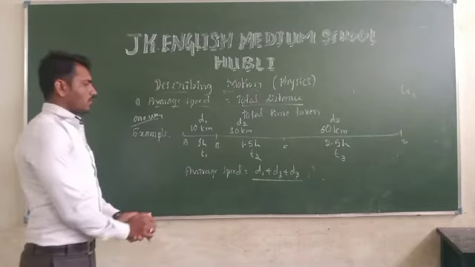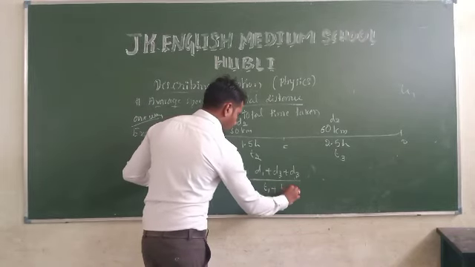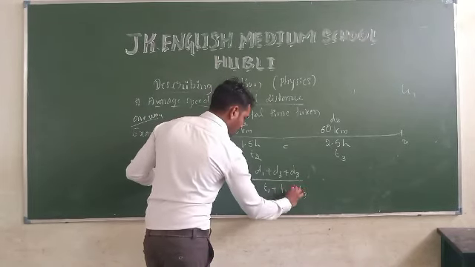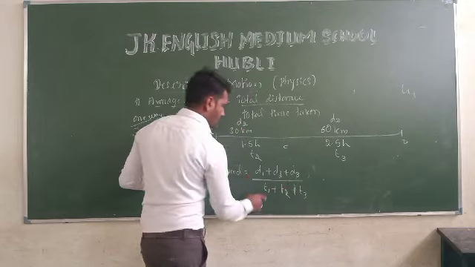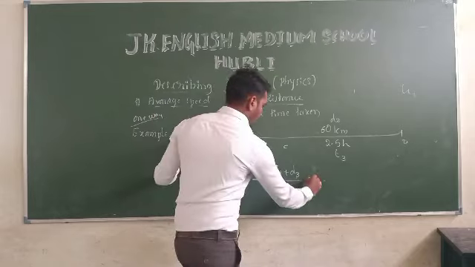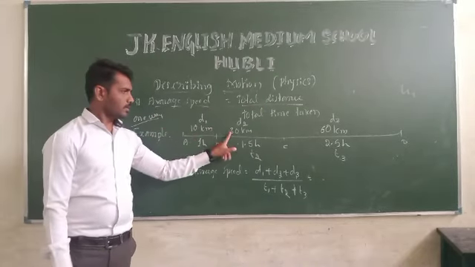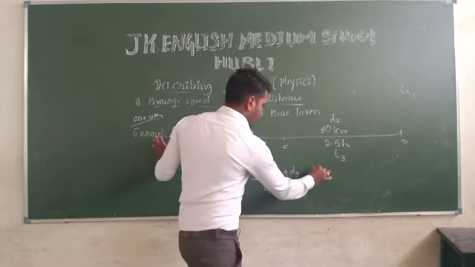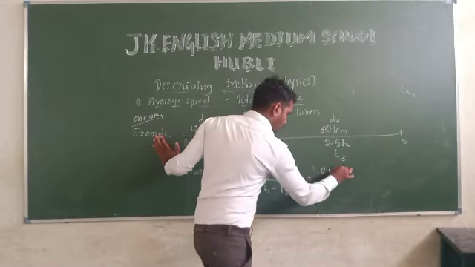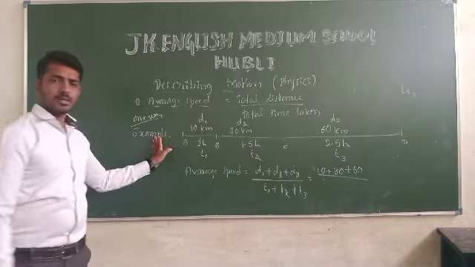Next, what is the time taken here? T1 plus T2 plus T3. So now take the distances. How many distances are there? 10 plus 30 plus 60. Understanding?